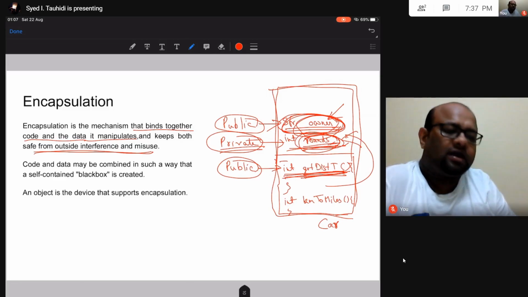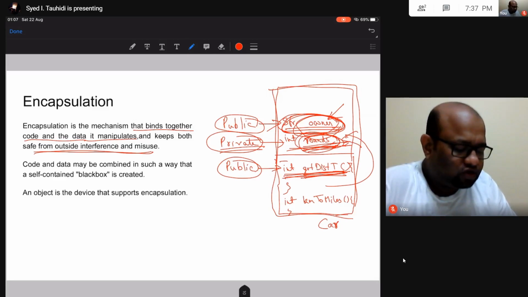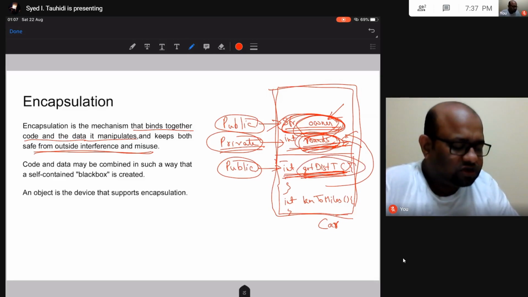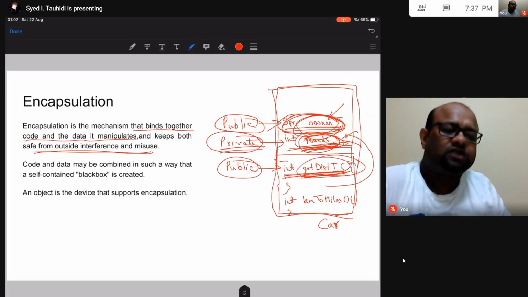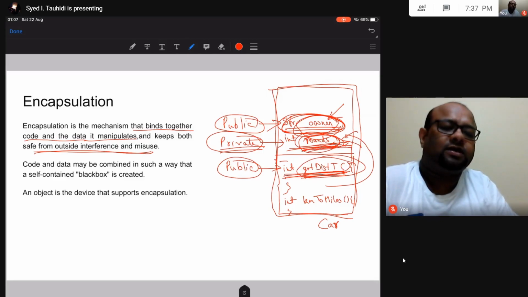The formula that I have to convert rounds to distance is giving me the distance in kilometer. But then the car wants to display in the dashboard in miles. So what this get distance travel should return is the distance in miles. But the formula that I have is to convert this rounds to kilometer.